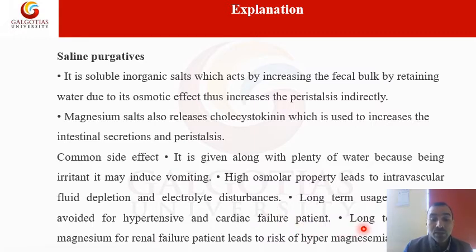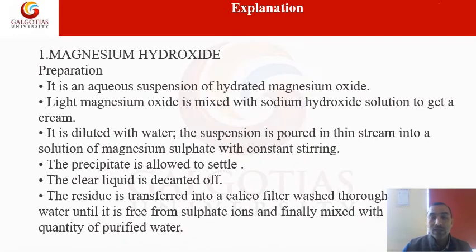Suppose you are using this magnesium salt long term as a saline purgative, it can be dangerous for a renal failure patient, meaning a kidney patient. If any person has a renal failure history, then they should avoid taking this saline purgative. Otherwise there is a risk of hypermagnesemia, which can damage your kidney also.